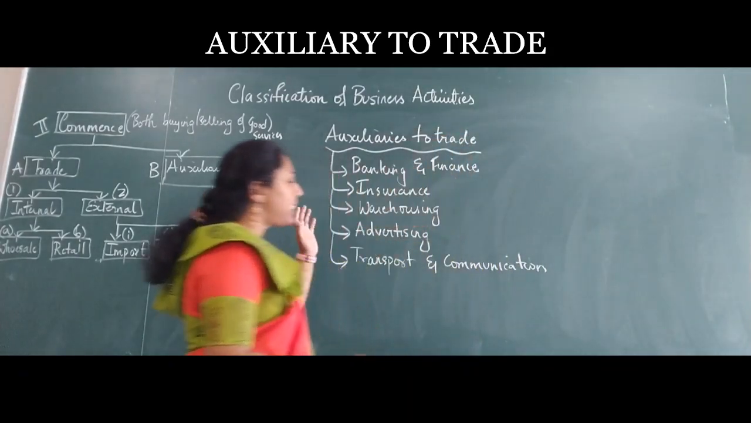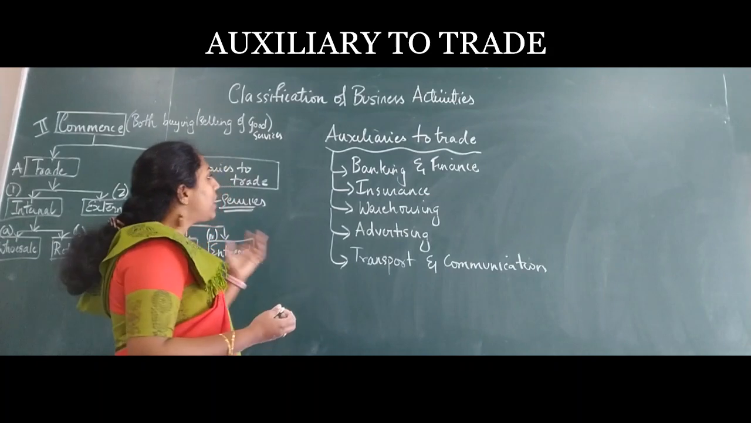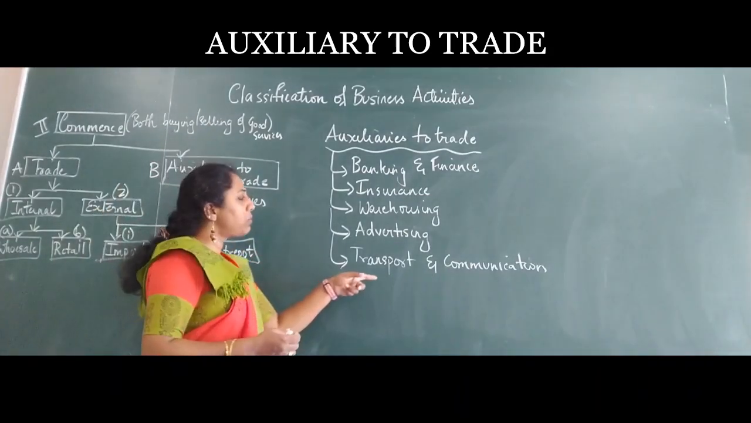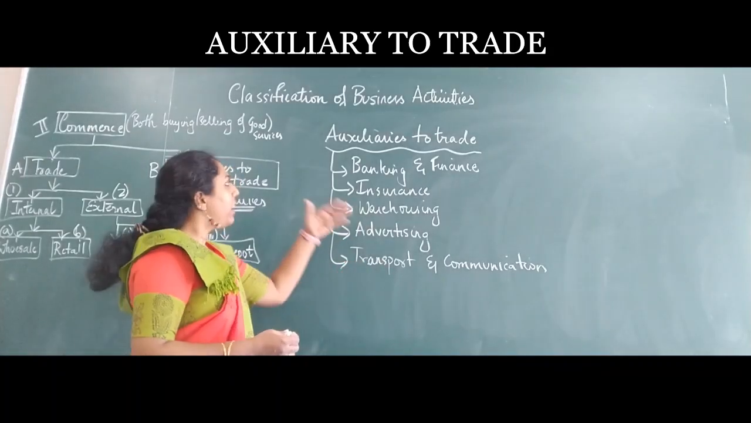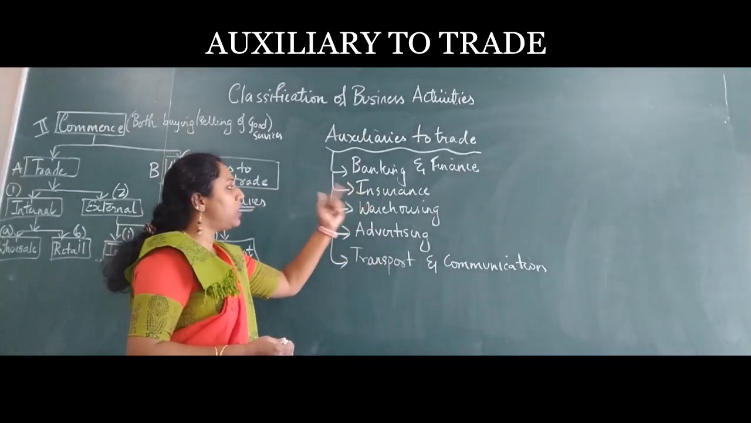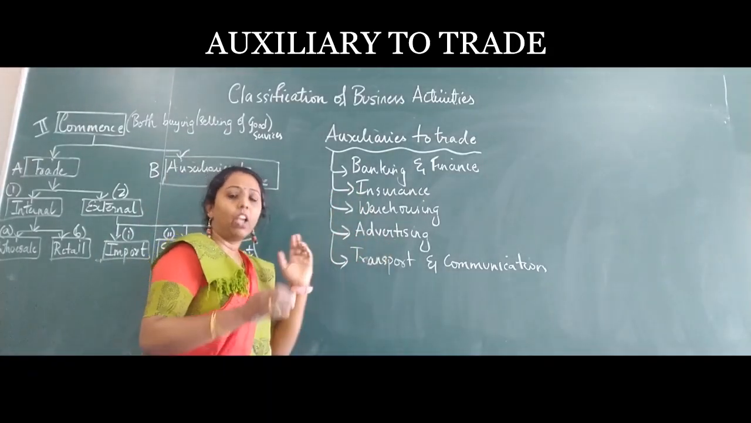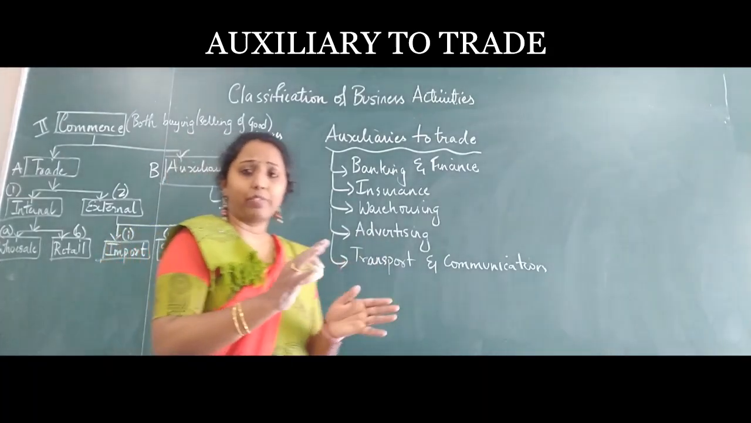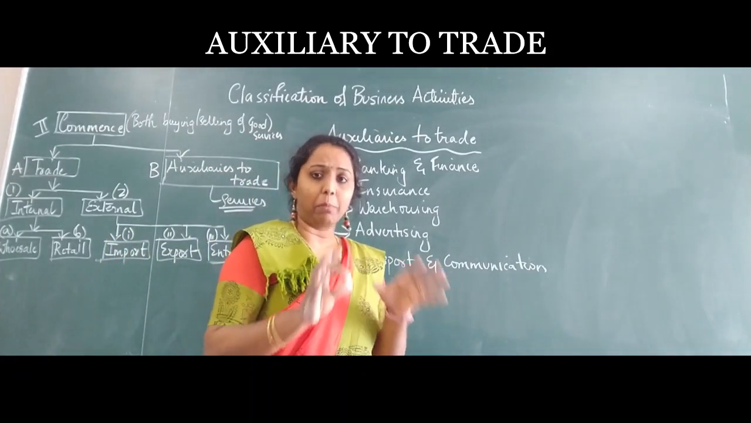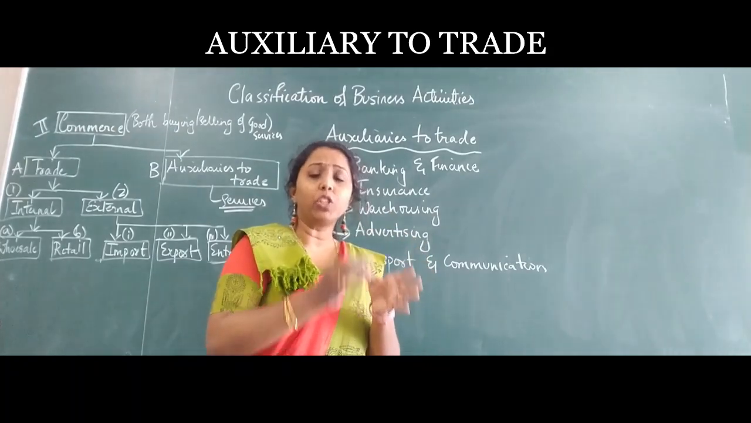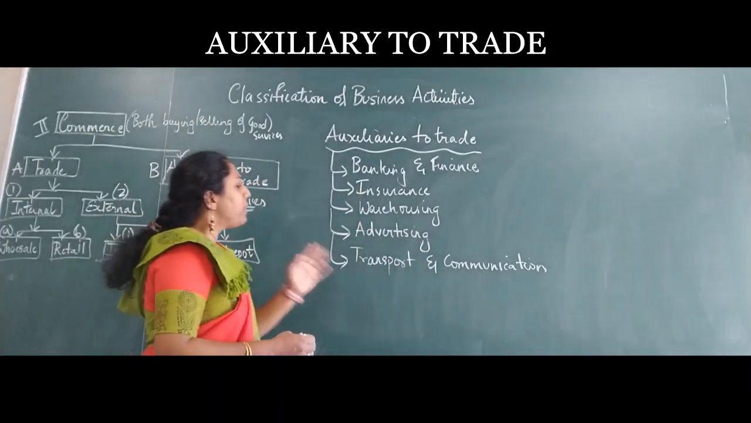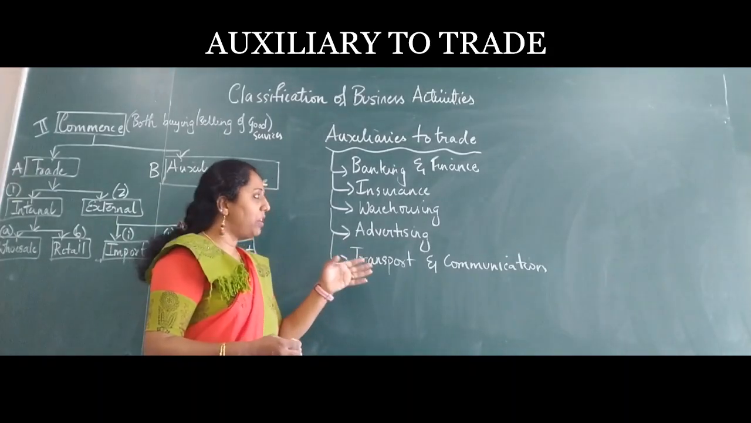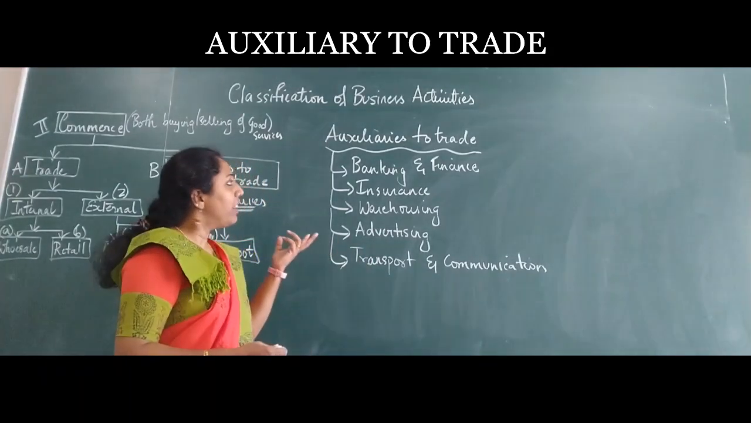Now, it provides services. What is the first one below it? The first one is actually transportation and communication, but I have written it last. The second is banking and finance, insurance, warehousing and advertising. All these do not refer to buying and selling of goods. It's not buying of goods, but it helps in the selling of goods. So we'll start off with transportation and communication, then we'll go to banking and finance.